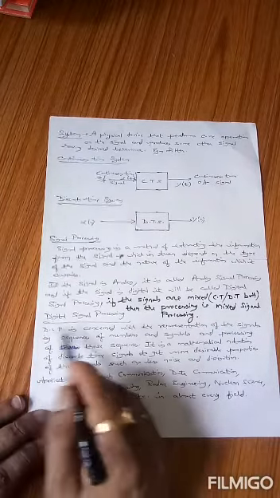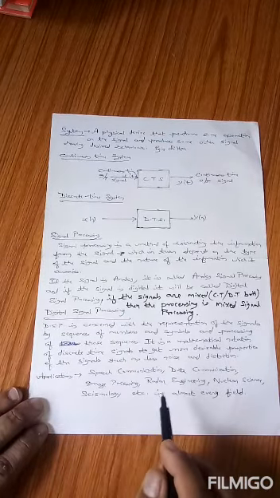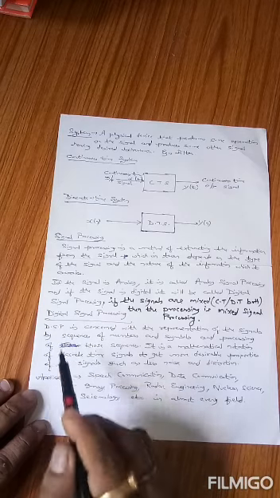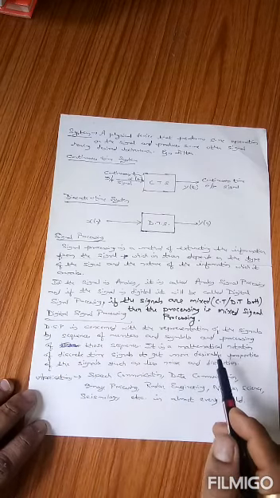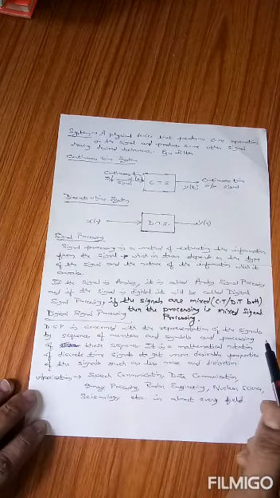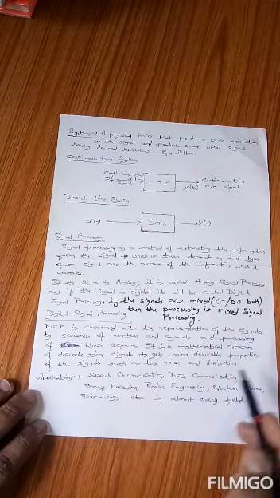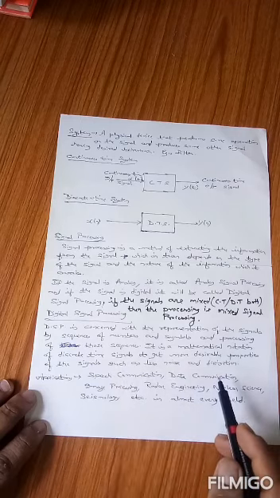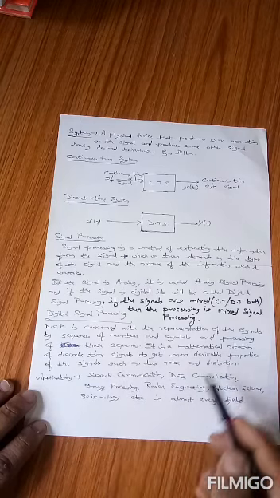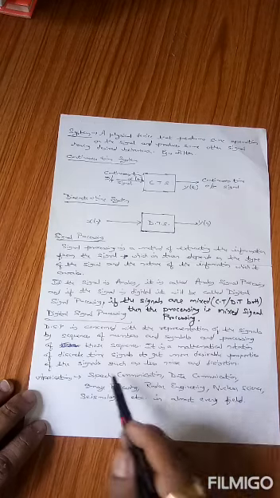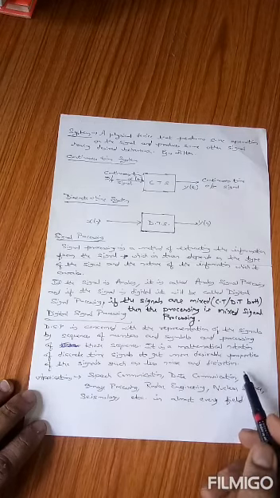Now come to our basic definition of digital signal processing. What is digital signal processing? Short name is DSP. DSP is concerned with the representation of signals by sequences of numbers and symbols and processing of those sequences. It is a mathematical notation of discrete time signals to get more desirable properties of the signal, such as less noise and distortions.